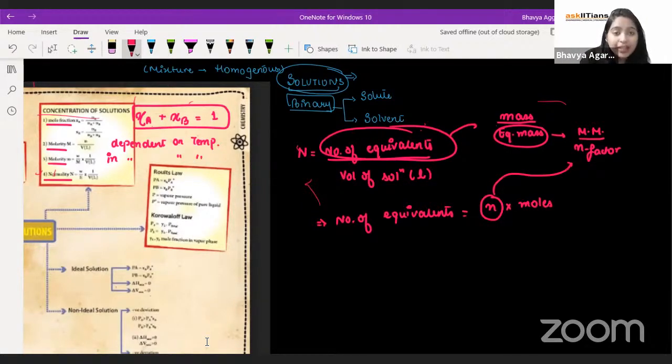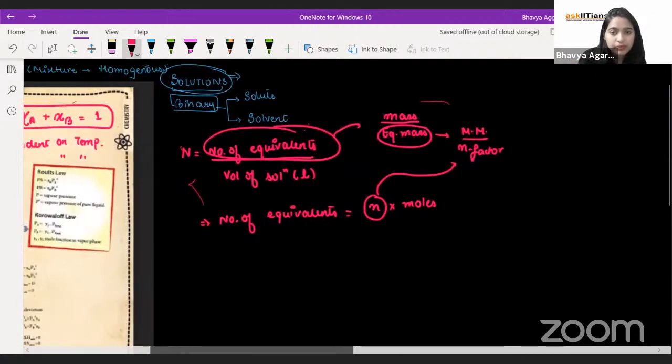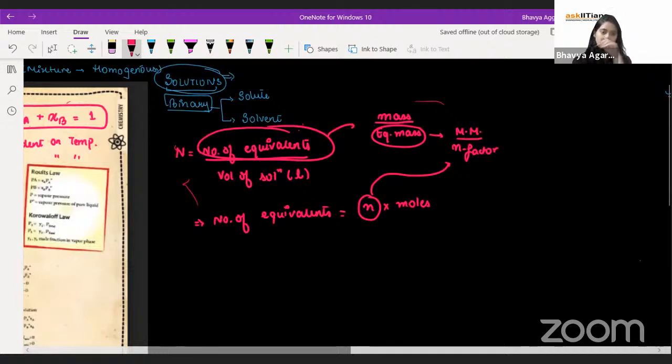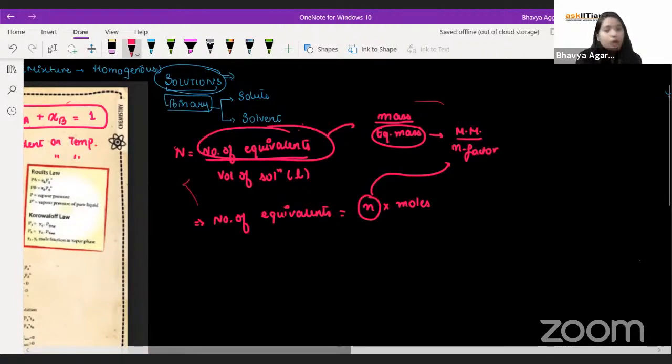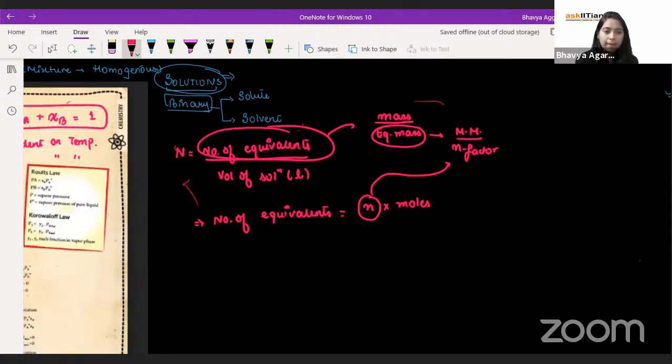Now, how do you calculate this N factor? Depends on acidity and basicity. Very true. Individual ion then charge directly. Very true. Salts, the charge of the anion or cation, right?